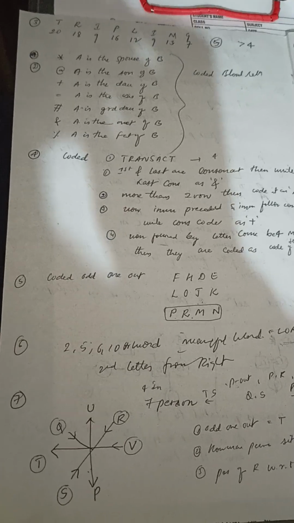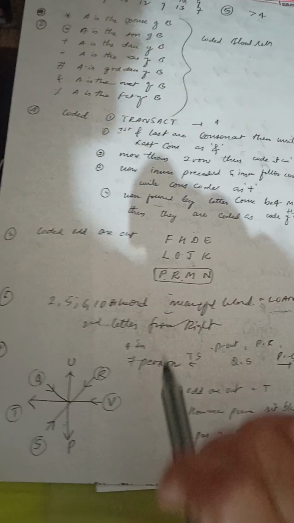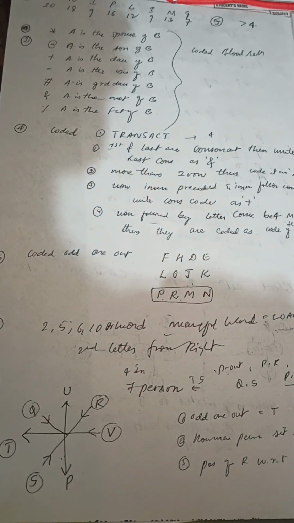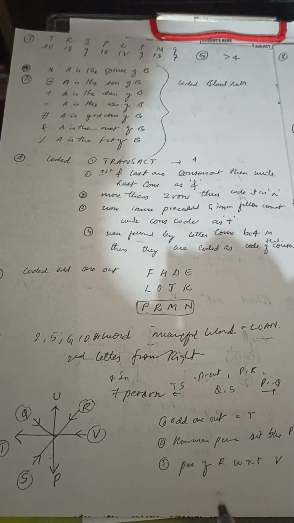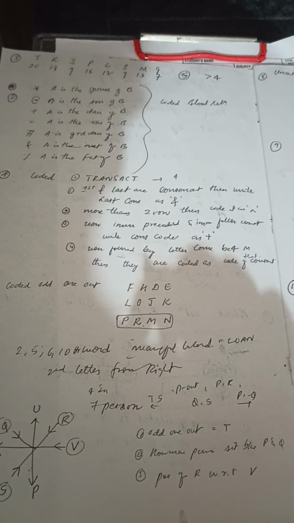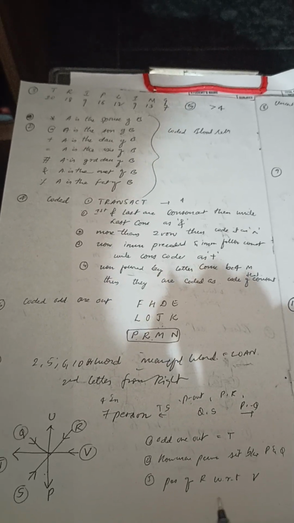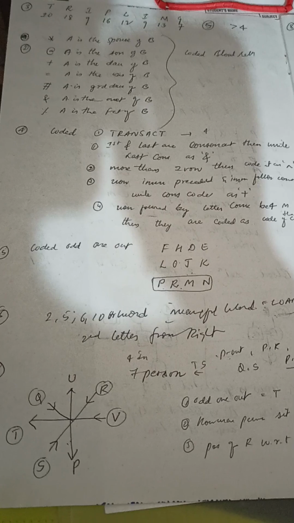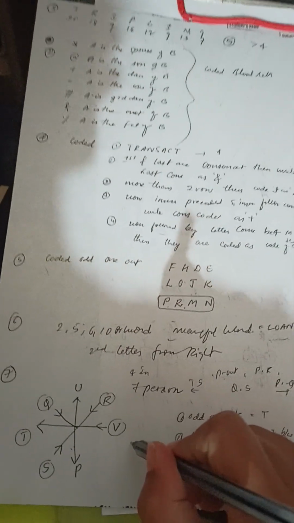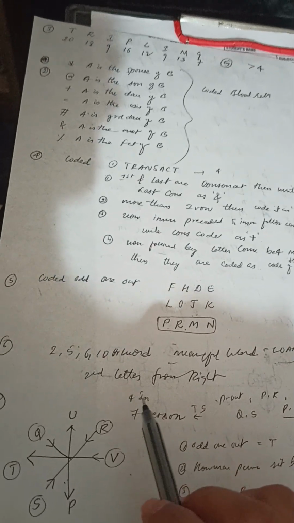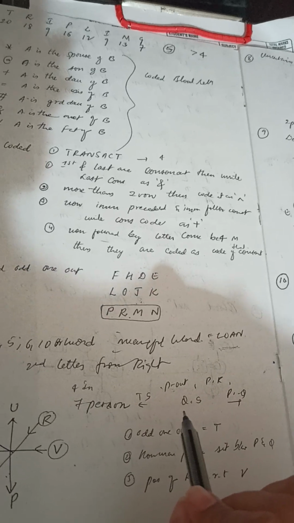So some people were facing inside, some were facing outside, and it was comprised of 7 people. I think this is the sequence, and the questions were find the odd one out. So I think T was the answer, and how many persons sit between P and Q? Then what is the position of R with respect to V? I don't know exactly what all the questions were, but I have written the diagram here. Since in the question they have mentioned that 4 were facing inside, remaining were outside, and these are the other conditions they had given.